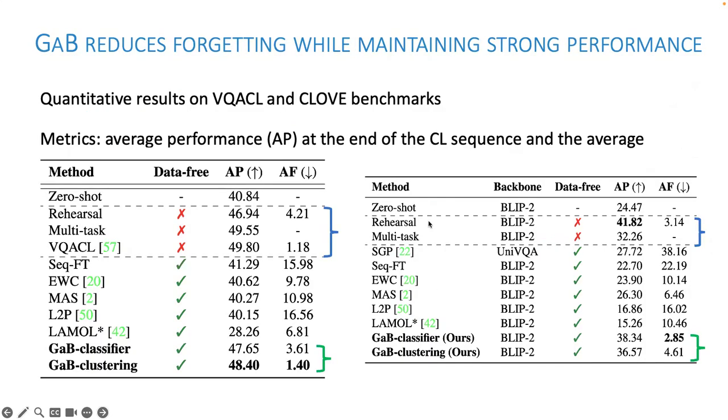Quantitatively, GAP performs on par with the rehearsal-based methods in terms of accuracy, but crucially without storing any past data. Compared to data-free baselines, GAP achieves lower forgetting, down to 1.4 versus 10 to 16 that we see for methods like MAS or LTP. This shows GAP's effectiveness in retaining knowledge while adapting to new tasks.